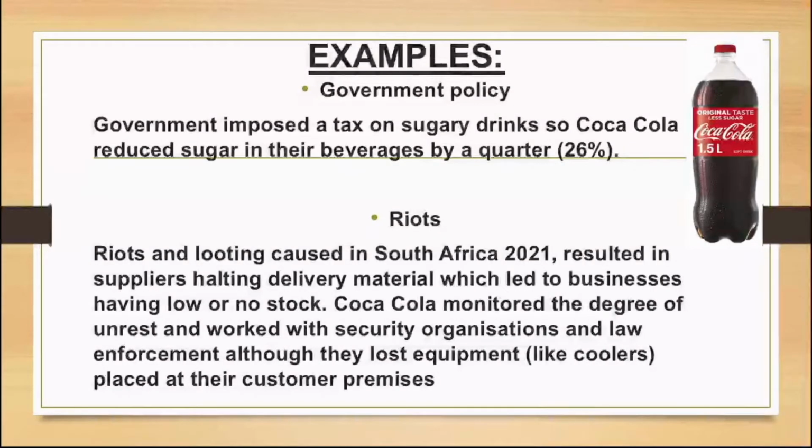Riots and looting caused in South Africa 2021 resulted in suppliers halting delivery material, which led to businesses having low or no stock. Coca Cola monitored the degree of unrest and worked with security organizations and law enforcement, although they lost equipment like coolers placed at their customer premises.